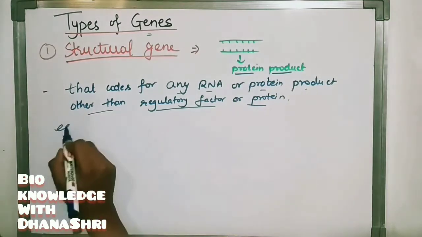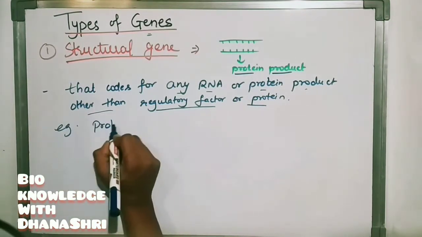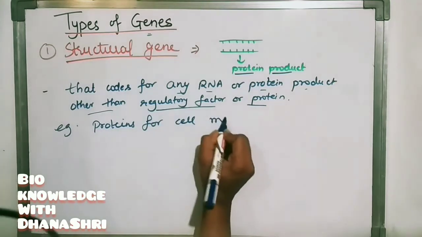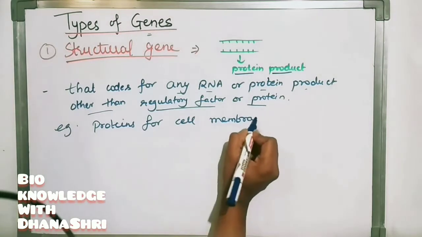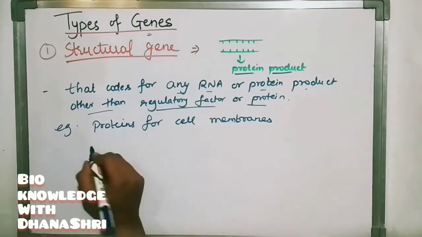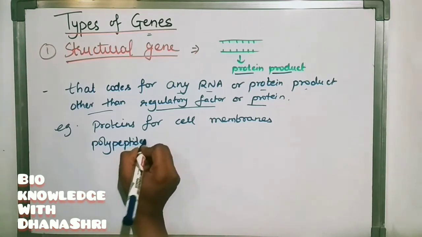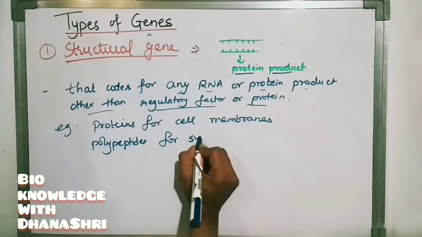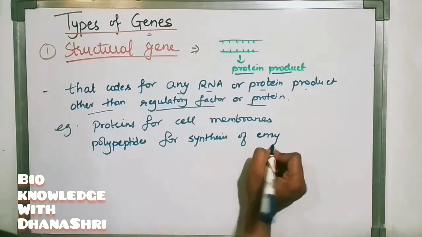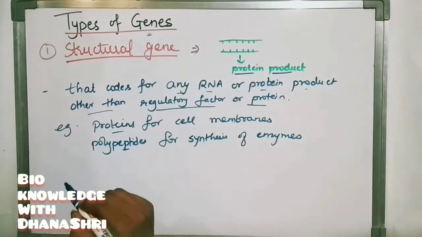What are the examples of this? Proteins for cell membrane are coded by the structural gene. Polypeptides for synthesis of enzymes. These protein polypeptides are coded by the structural gene only.